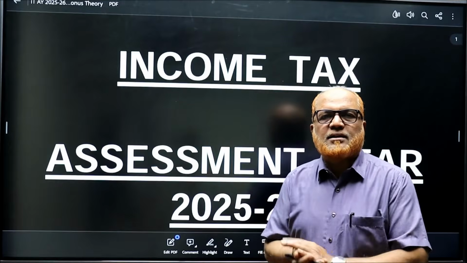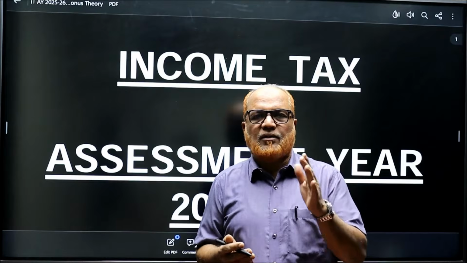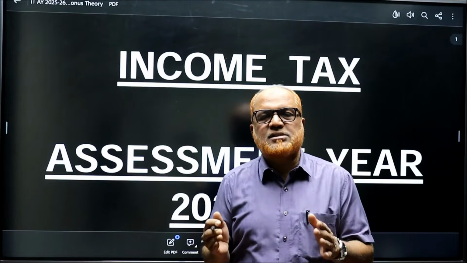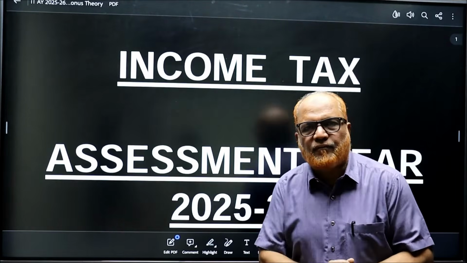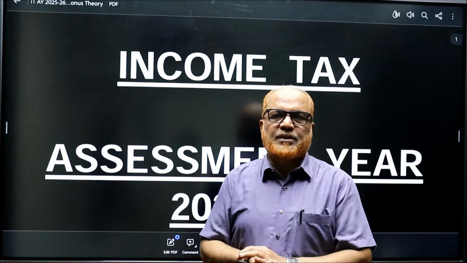Now the Income Tax Act has divided the income into 5 heads: income from salary, income from house property, income from business or profession, capital gain, and income from other sources. The lengthiest head is this income from salary.